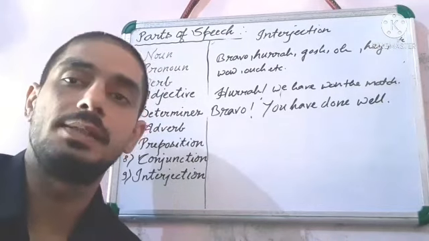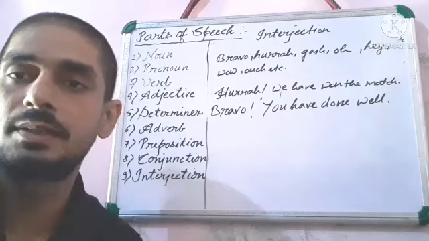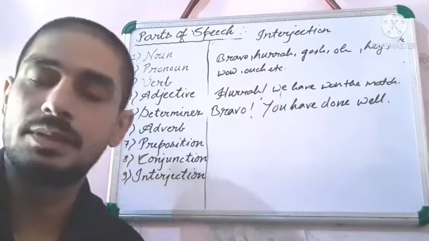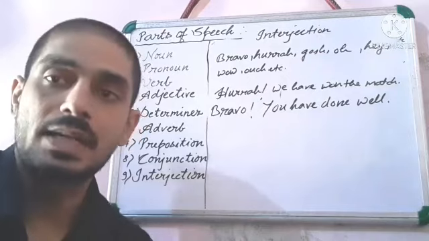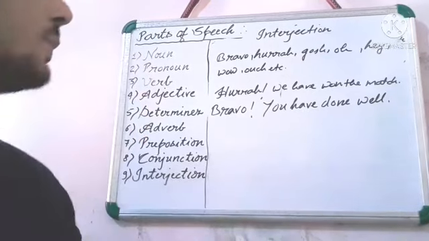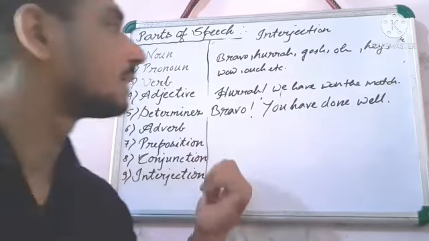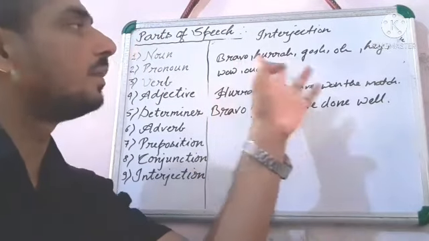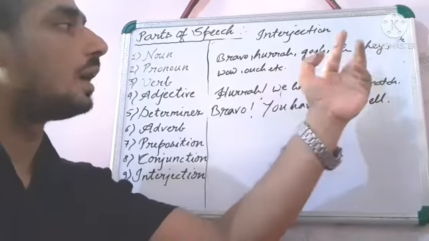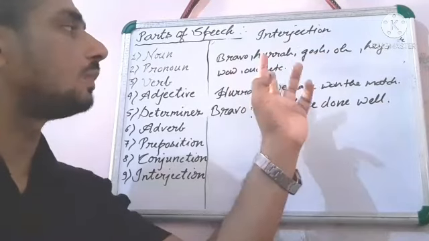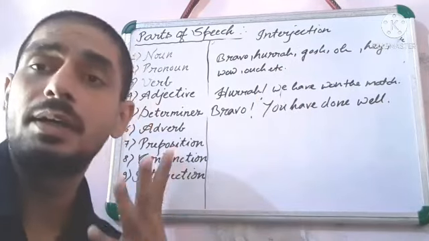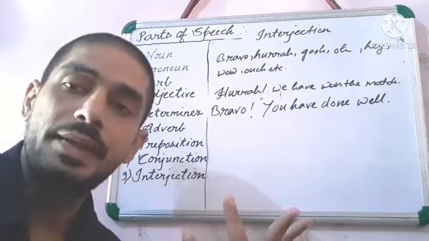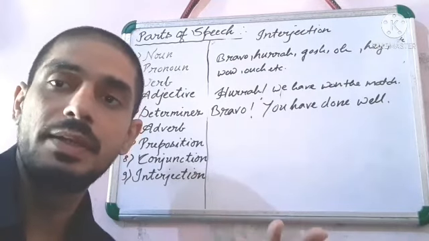Wonder, surprise, understand, etc. And we will use an exclamation mark for an exclamatory word. Some exclamatory words are bravo, hooray, alas, oh, hey, wow, ouch, etc. Sudden feeling, emotion, will be expressed by these words.